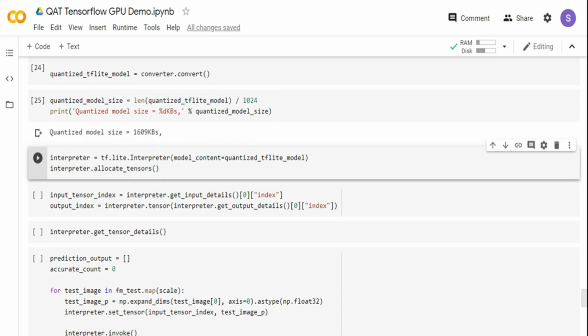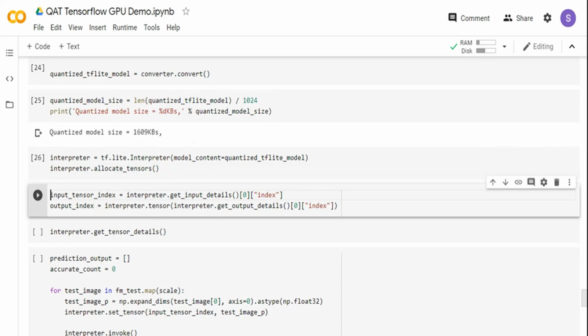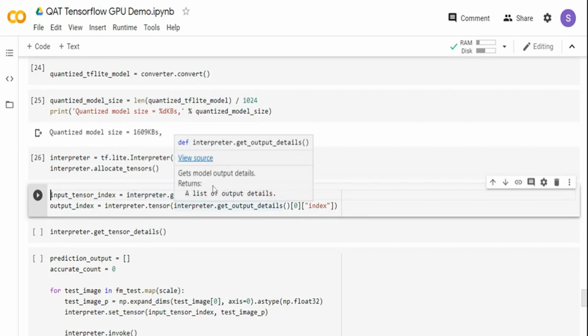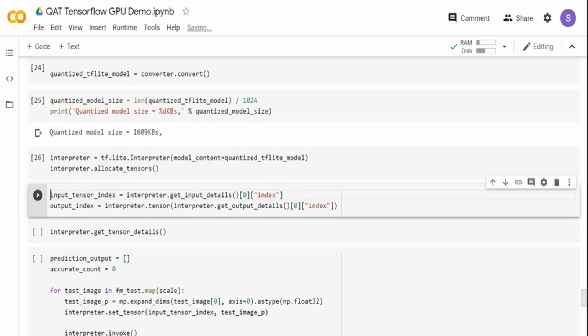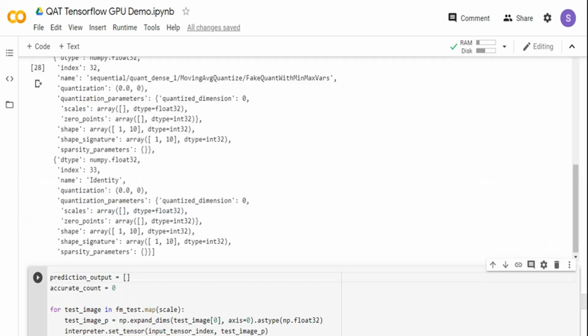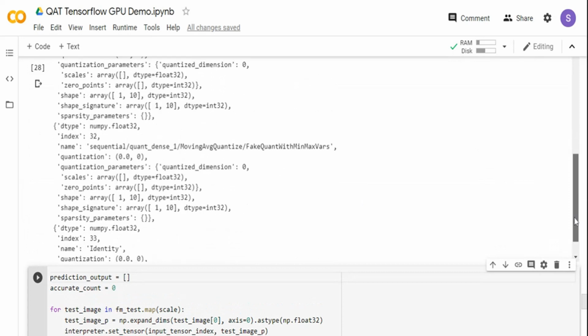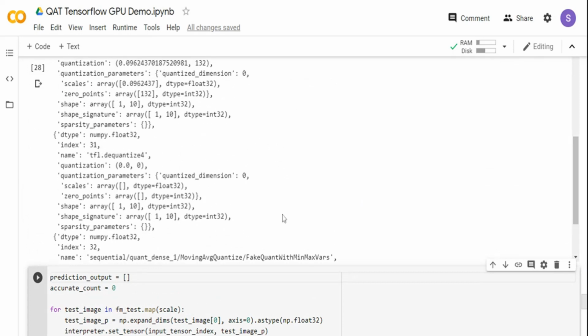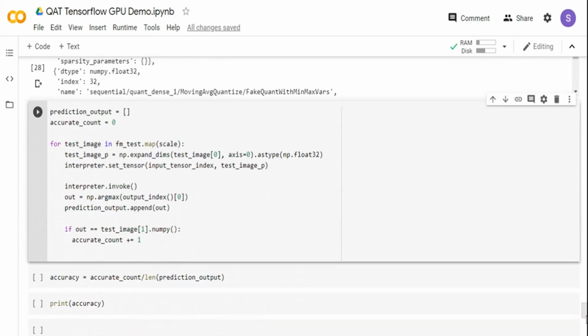So I'm going to start the TensorFlow Lite interpreter to do the inference, and then I'm just going to allocate all the tensors, right? That's what I'm doing, and from this particular interpreter, I am taking the input layer and also the output layer of the model that we have converted. So it is assigned to the input tensor index and output index. That is what I'm doing over here. If I print the get tensor details, it will print all the details of that particular model, whether it's quantized or what it is. It's just for information. But let me go to the prediction part now.